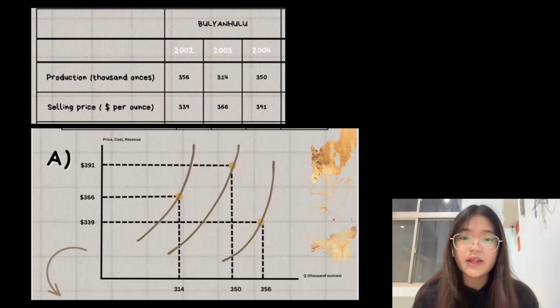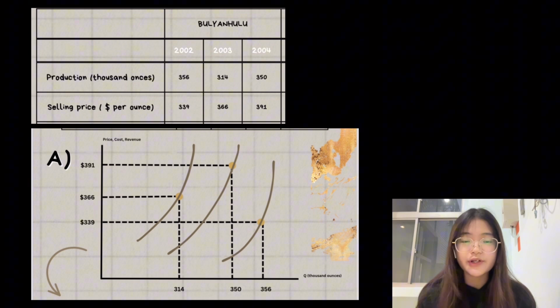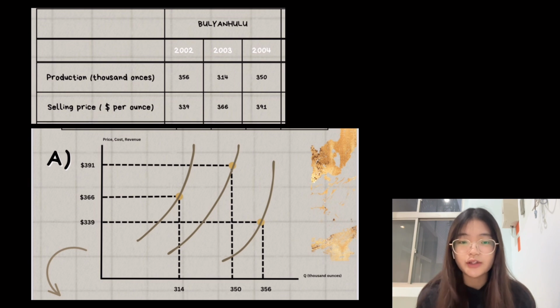We can see the selling price of gold increase from $339 to $391 per ounce. This increase in the selling price means that Bulyanhulu was able to sell its gold at a higher price, potentially increasing its revenue and profit margins. For this case, the marginal cost is equal to the selling price, so the Bulyanhulu marginal cost curve will shift upward.